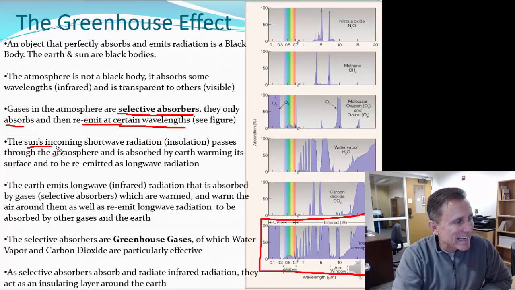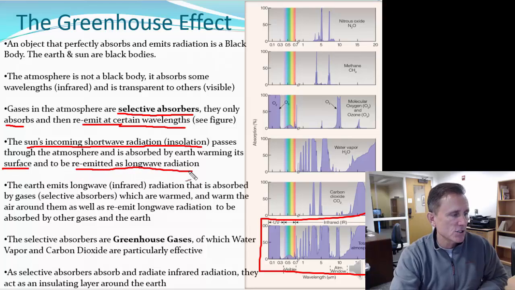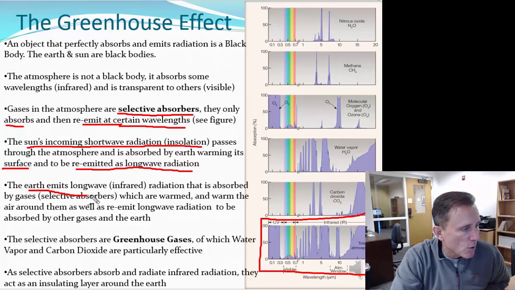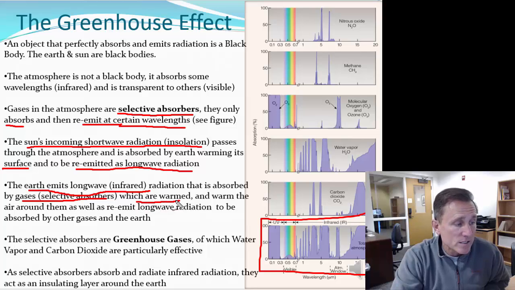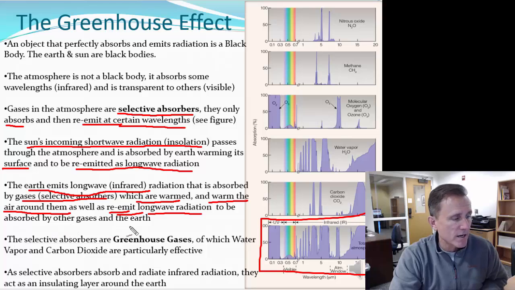The sun's incoming shortwave radiation, that insolation, passes through the atmosphere and is absorbed by the Earth, warming its surface to then be re-emitted as long-wave radiation. The Earth emits long-wave or infrared radiation that is absorbed by those selective absorbers, which are warmed. And once those gases are warmed, they warm the air around them, and this is important, they re-emit long-wave radiation to be absorbed by other gases and the Earth.